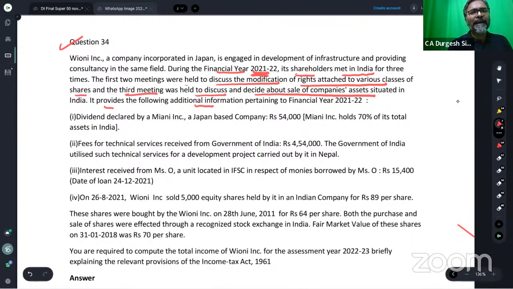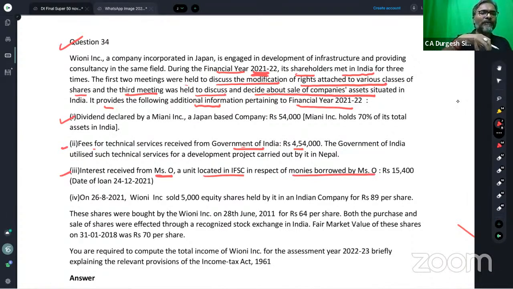It provides the following additional information pertaining to the financial year 21-22. First one, dividend declared by Miami Inc., a Japan-based company. So this foreign company, students, is receiving dividend from another foreign company. Second is the fees for technical services received from Government of India, 4,54,000 rupees. Interest received from Mrs. O, a unit located in IFSC, in respect of money borrowed by Mrs. O.